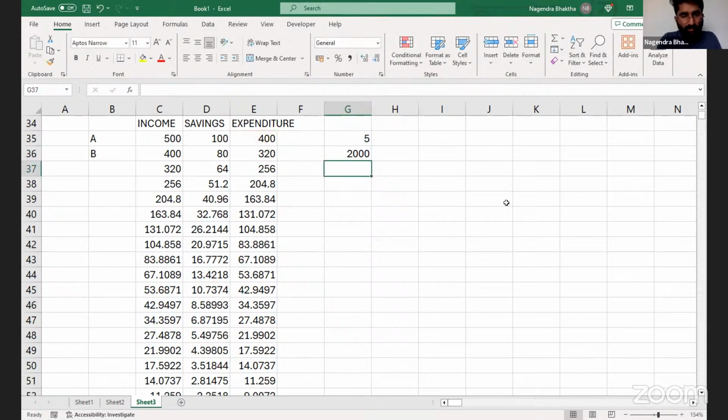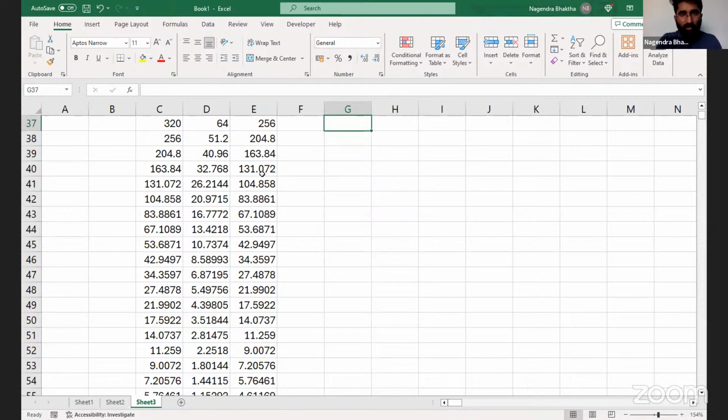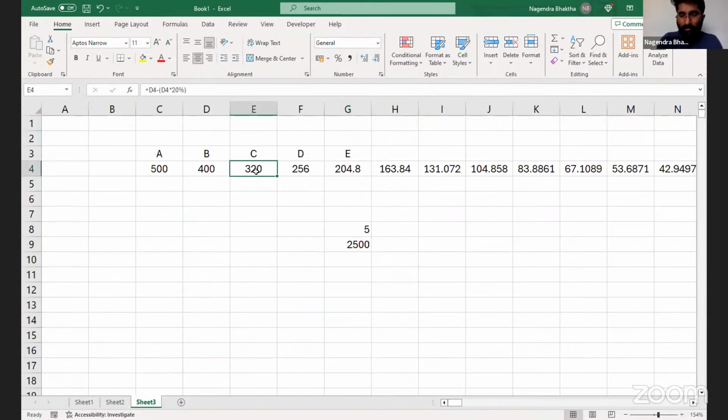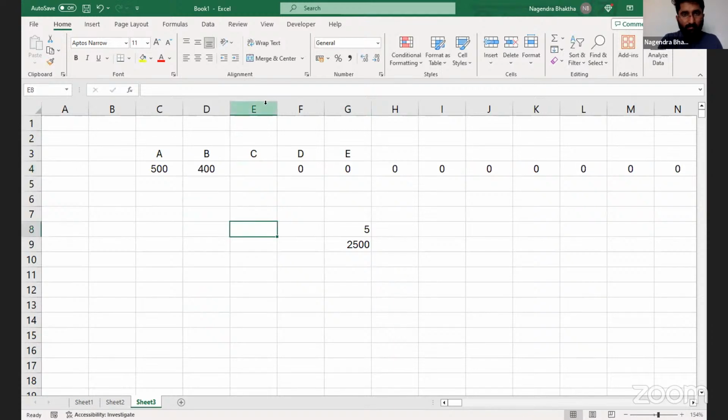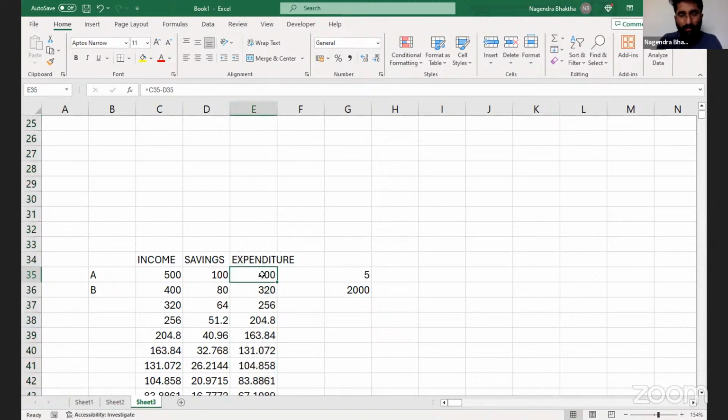The answer should be 2,000. We are entering that 320 also. No, it should be 3,000 from here. I'll delete this. Now see, what is the total? We are getting 2,000 as the total. The first expenditure is 400, 400 multiplied by 5. Answer is 2,000.